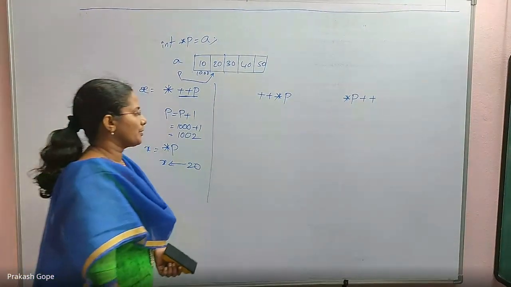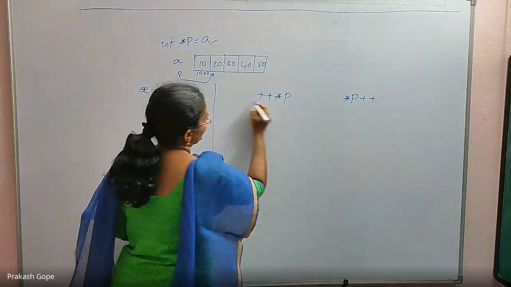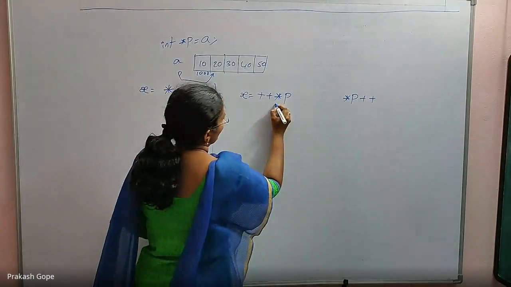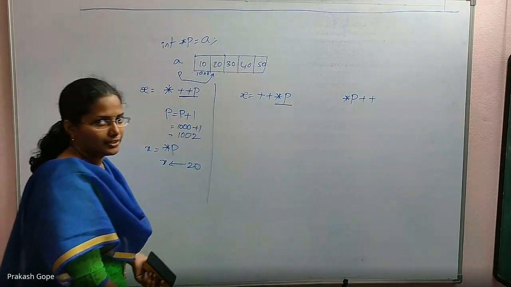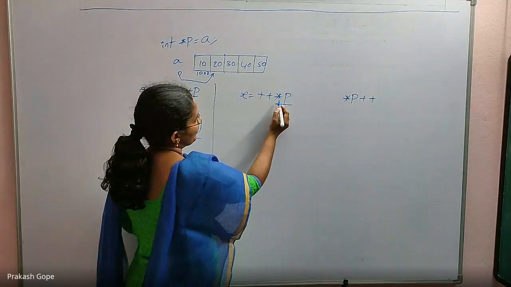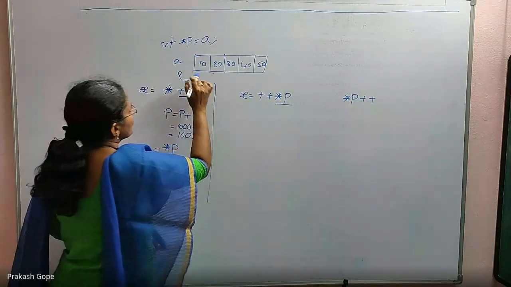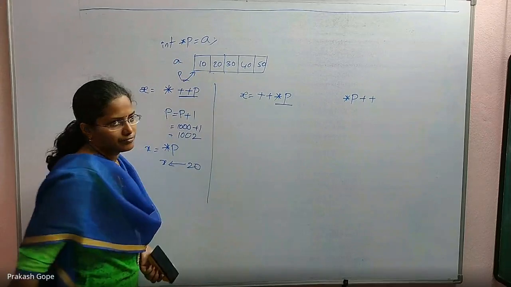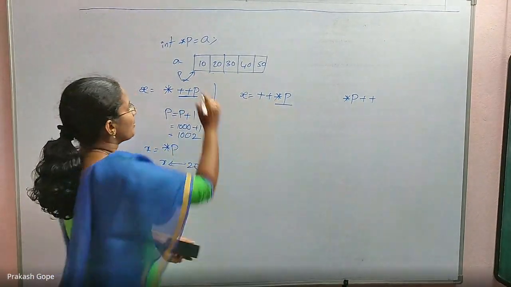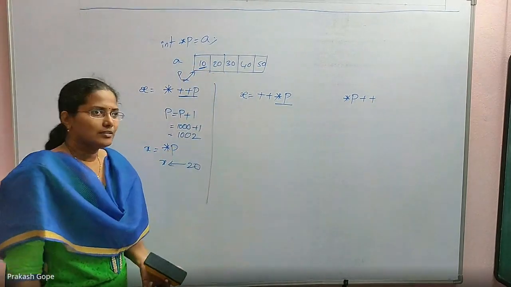How about the second expression? Again, unary, same priority, right to left associative. If I have written a line like this, first star p gets evaluated, and then that gets incremented. P is initially pointing to 1000. Star p means its content, which is 10.